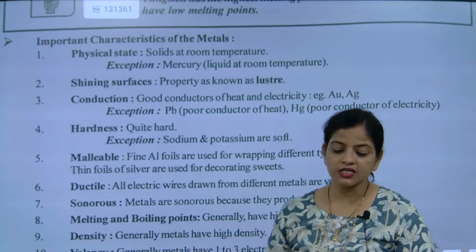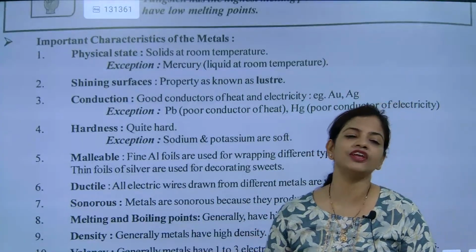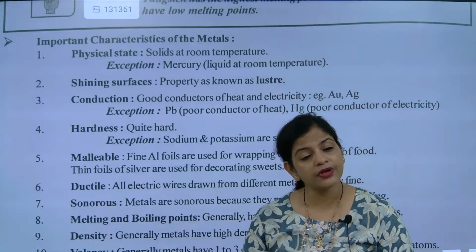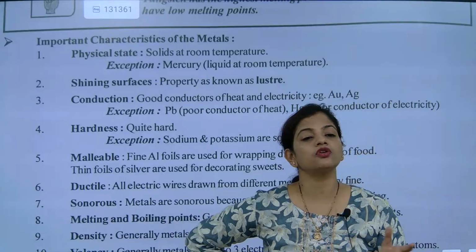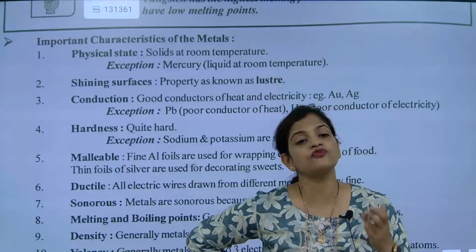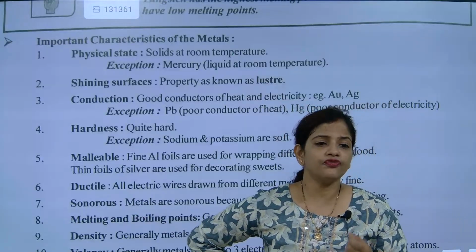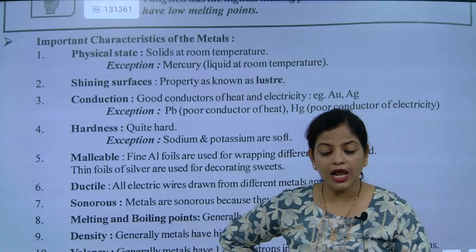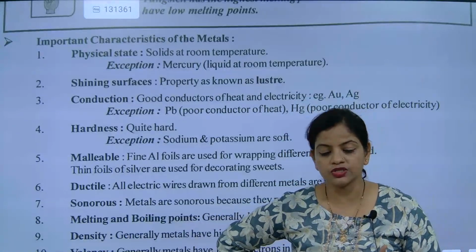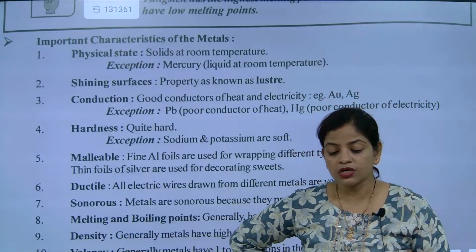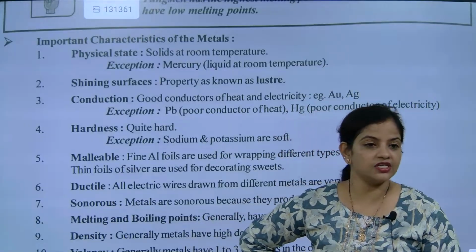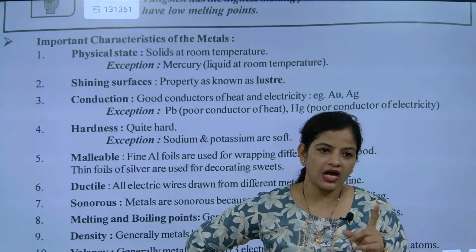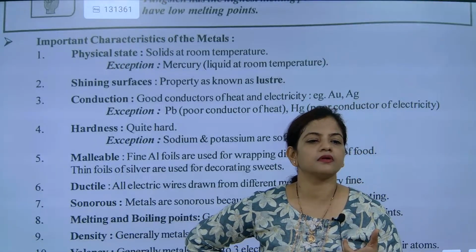Now my question is, why are metals good conductors of heat and electricity? Because metals are good conductors of heat and electricity because of the presence of free electrons. Understood? The free electrons present in them allow current to pass through. And they can also be good conductors of heat. Understood or not?